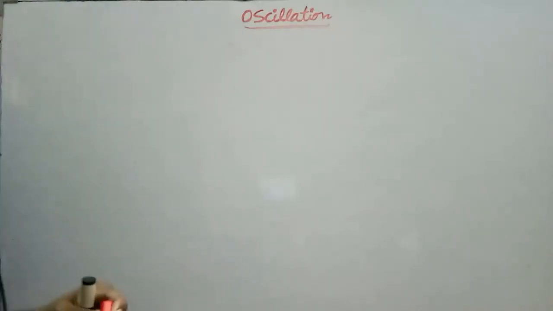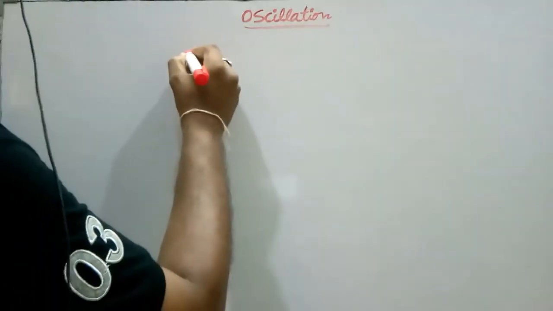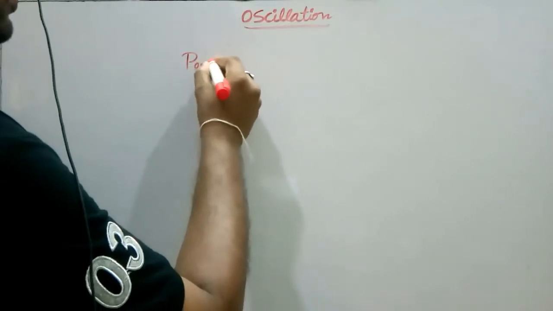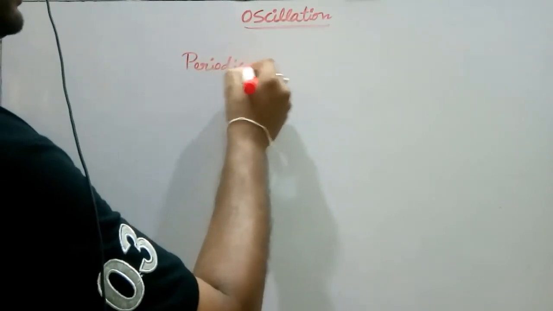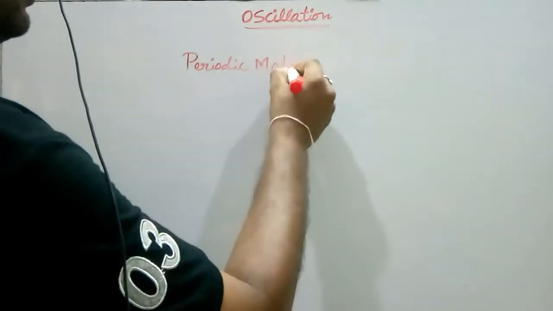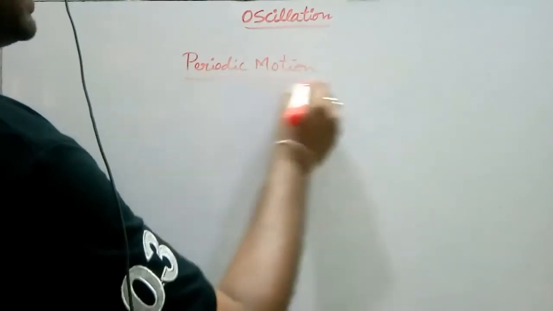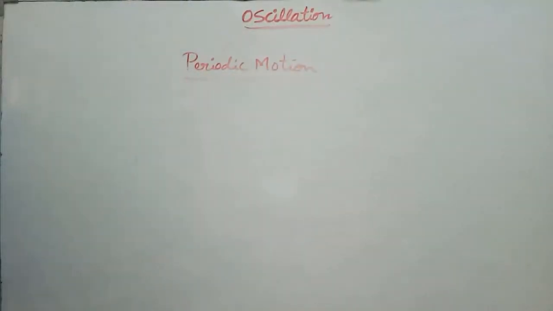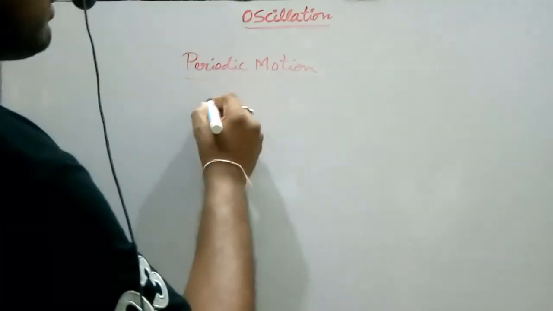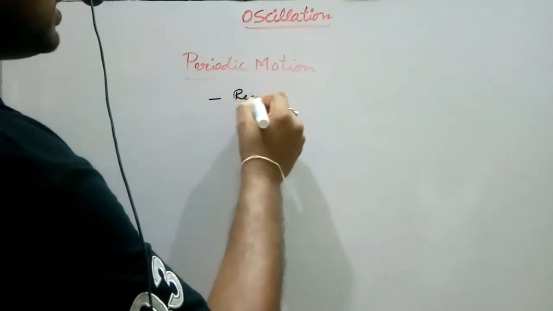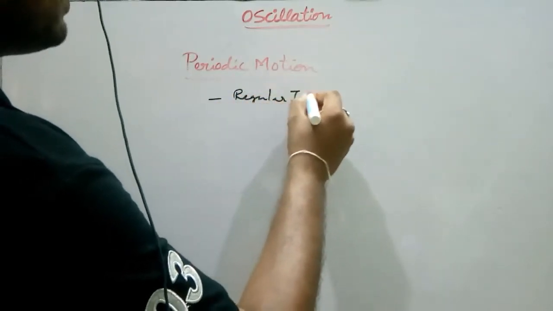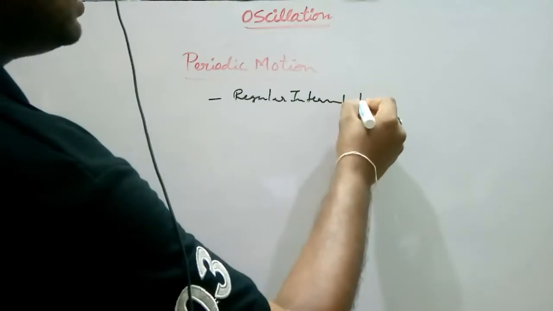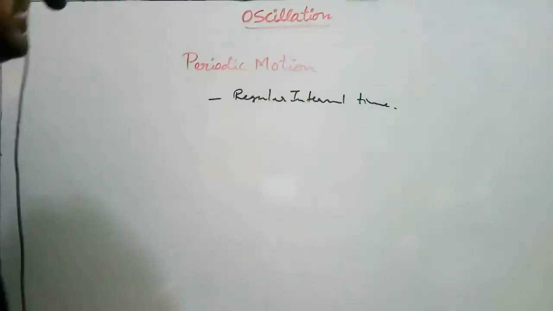Now we discuss the mechanics in the oscillation topic. So first we discuss some fundamentals. Periodic motion. What is meant by periodic motion here? Periodic motion means a motion which repeats at a regular interval of time. A regular interval of time is called periodic motion.